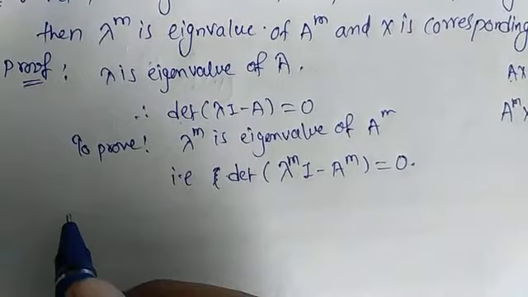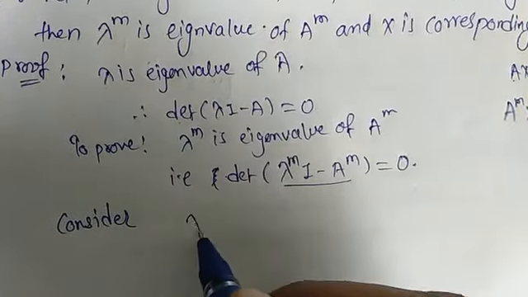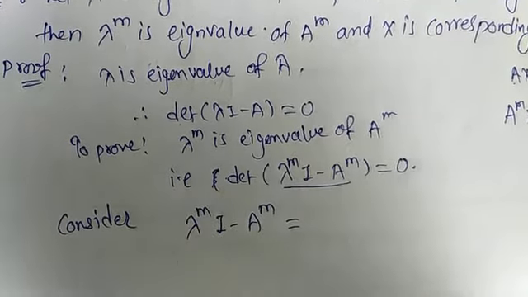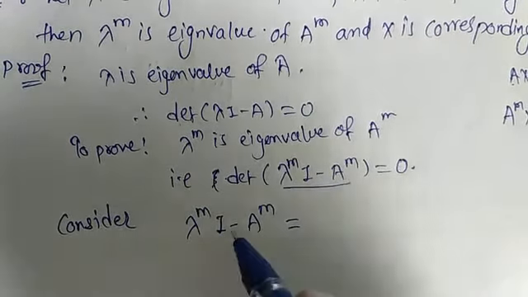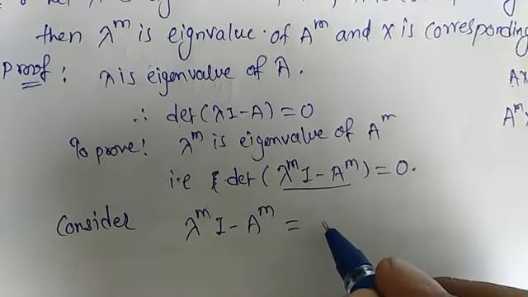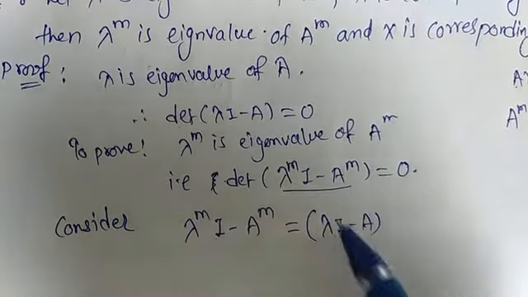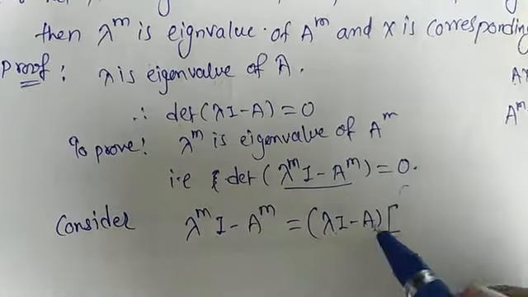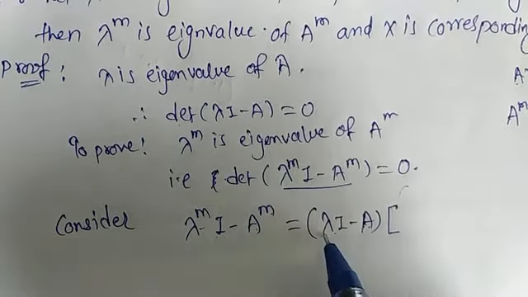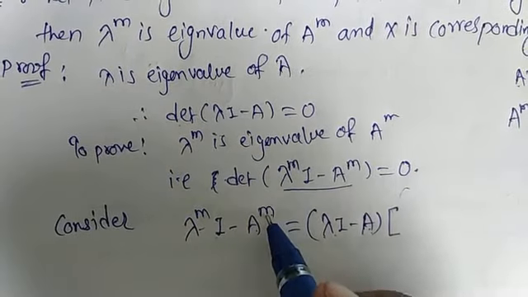Now for this we consider lambda raised to m I minus A raised to m, which is a polynomial of degree m. So lambda raised to m I minus A raised to m can be written as the product of lambda I minus A into another factor. Here it is of degree m, in that we have taken common lambda I minus A, so the remaining expression will be of order less than m.